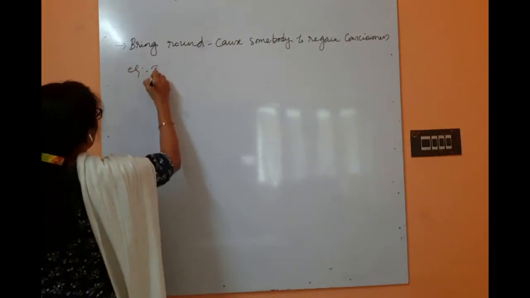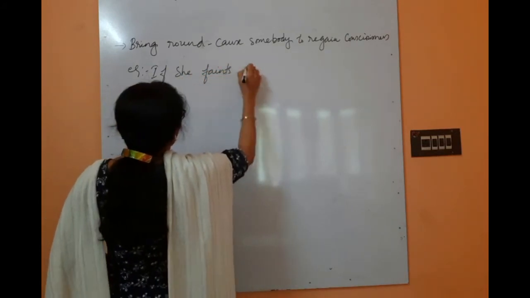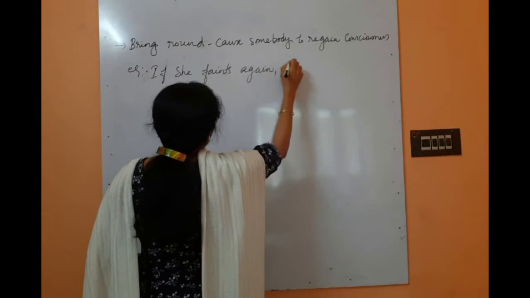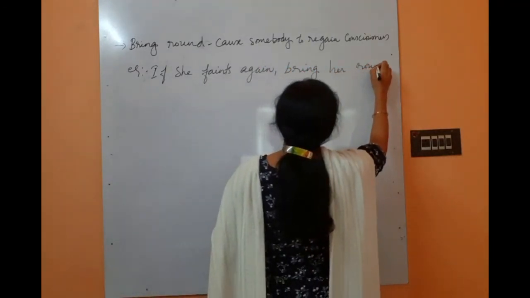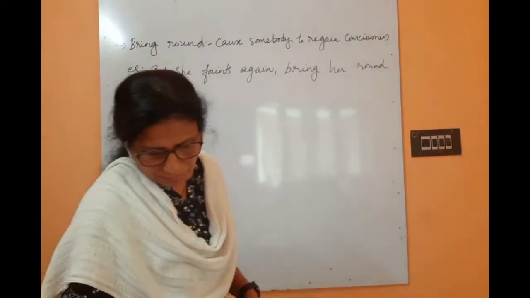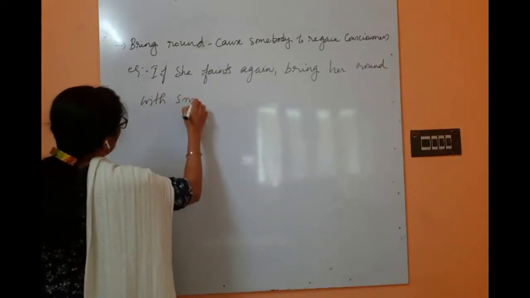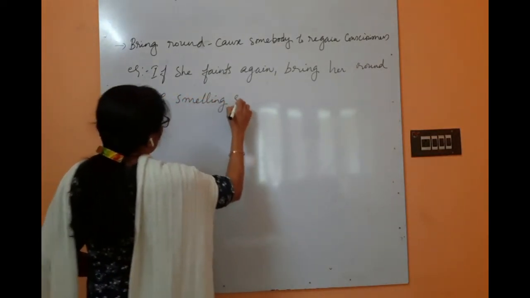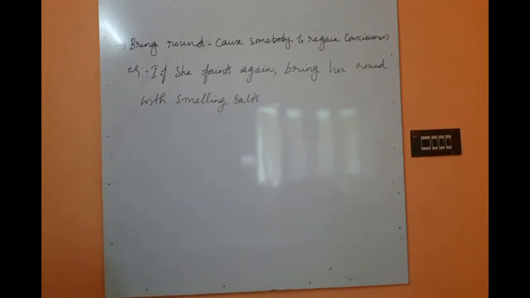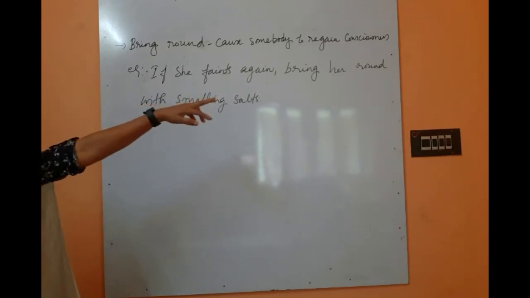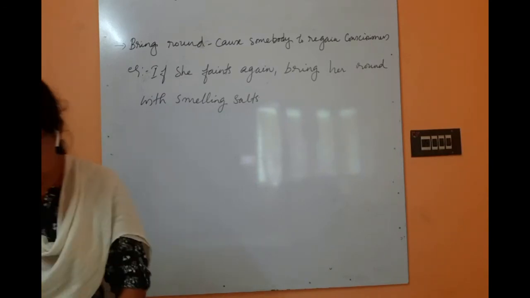If she faints again, bring her round with smelling salts. Maybe something that we use to regain consciousness. Okay, so bring round: cause somebody to regain consciousness. If she faints again, bring her round, to regain consciousness, with smelling salts. Okay, so that's the meaning of bring round.